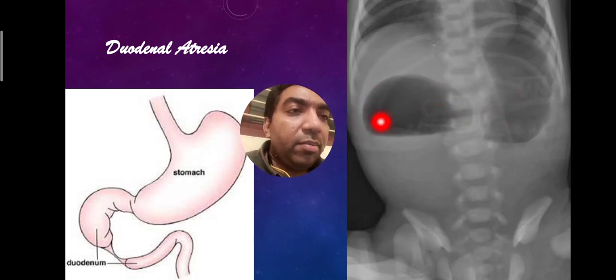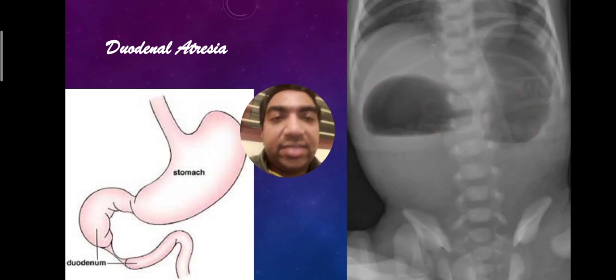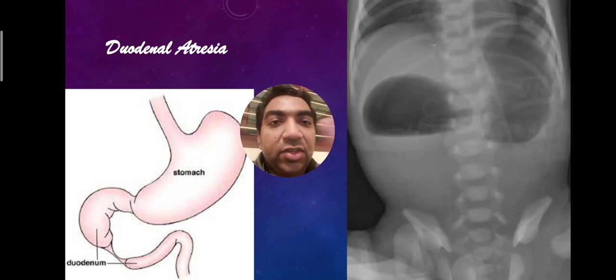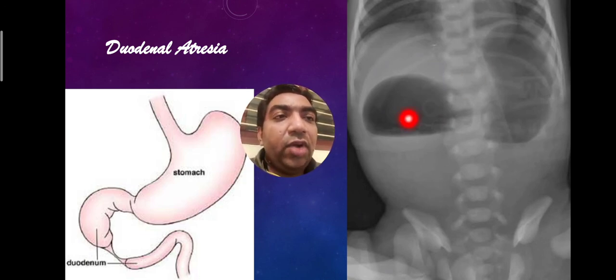So there are two air bubbles. So that is the double bubble sign in duodenal atresia. The stomach will be dilated, the duodenum will be dilated. So double bubble sign in duodenal atresia.